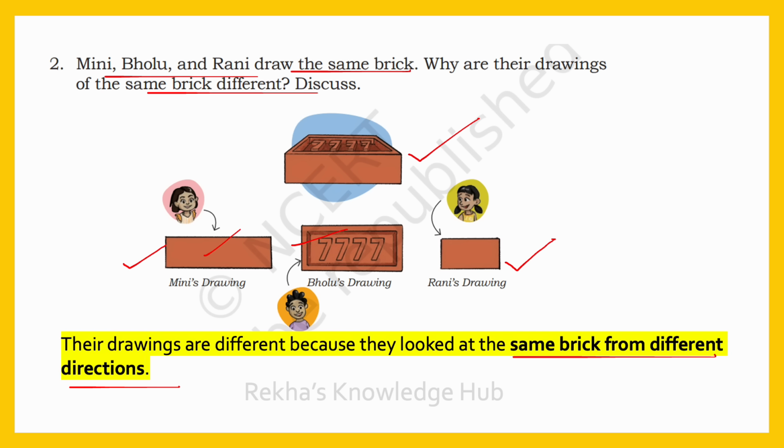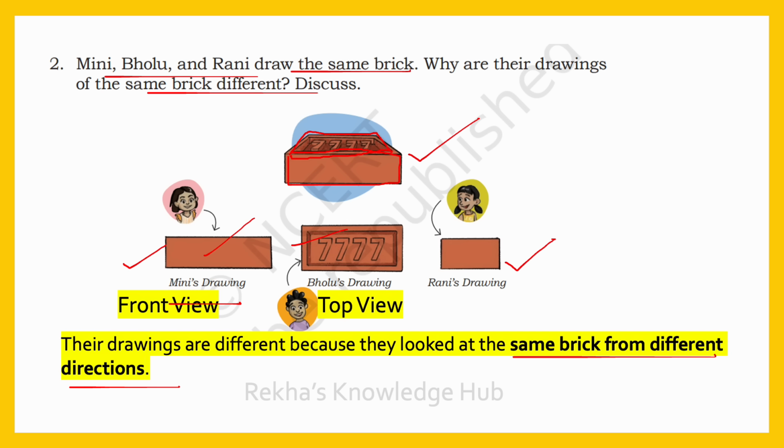See, this is Mini's drawing. She drew the brick from the front. See, this is the front view of the brick. She drew this front view. Then Bolu, he drew the top view of the brick. See, this is the top view. Bolu drew the top view of the brick.